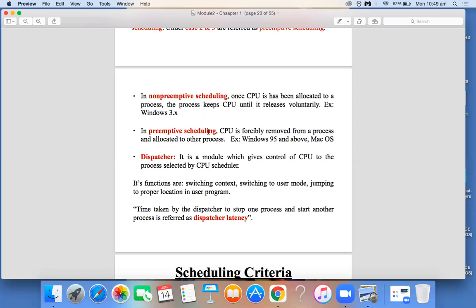Okay, right. And we have learned about the dispatcher. The dispatcher's job is giving control of the CPU to one program. That is called the dispatcher. Okay, right.